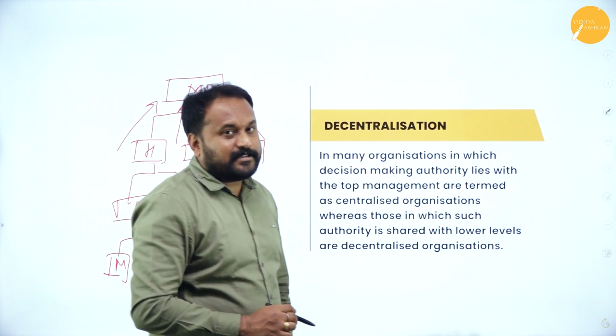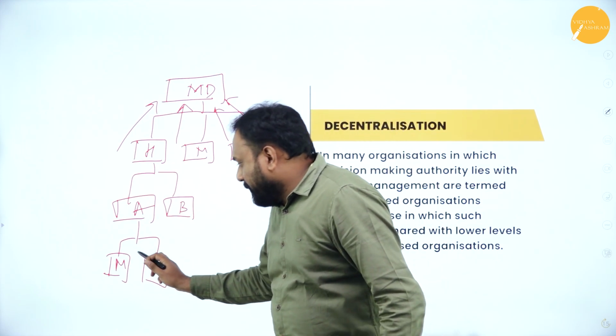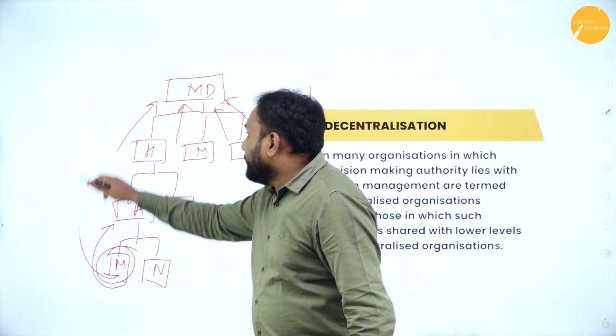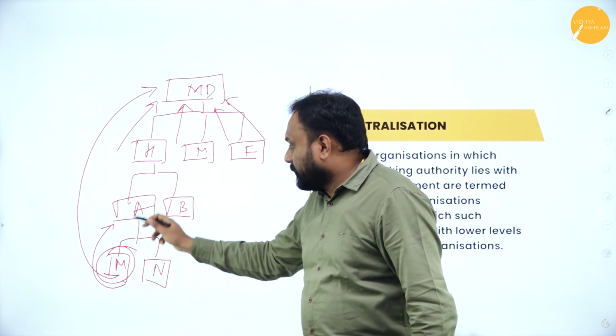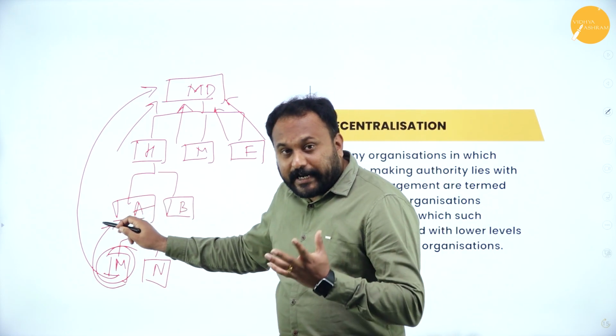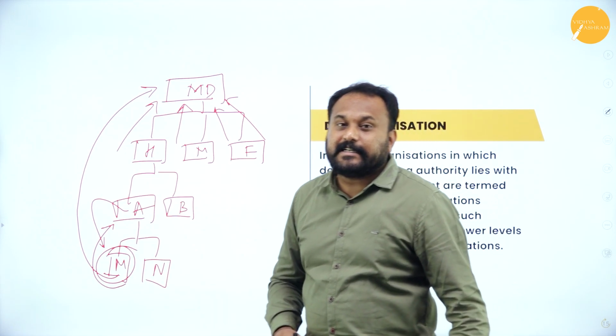Now how decentralization happens is through centralization only a decentralization can happen. Say M has a problem, he will only go to A. He'll not tell this to the MD, he'll tell this to A, saying some problems are happening. Now A will have authority to solve it right there itself. That is called decentralization.